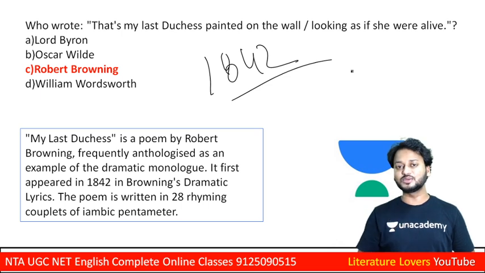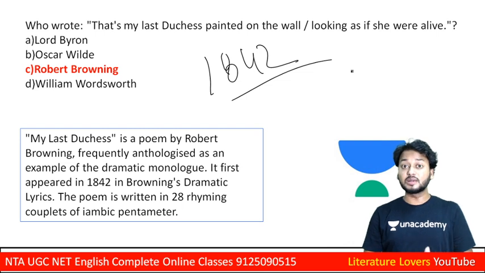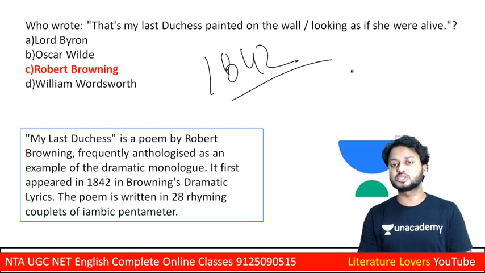This poem appeared in 1842 and shares the story of the Duke of Ferrara, a haughty and cruel prince.